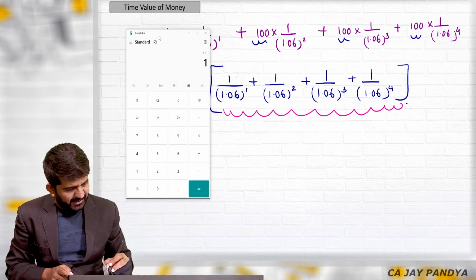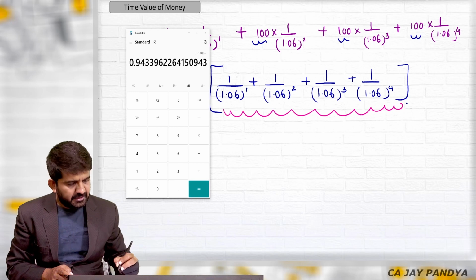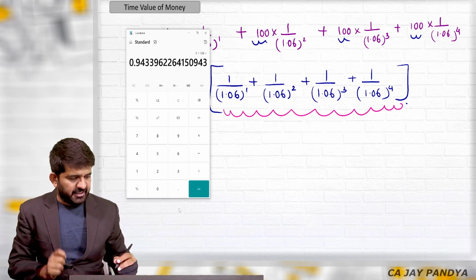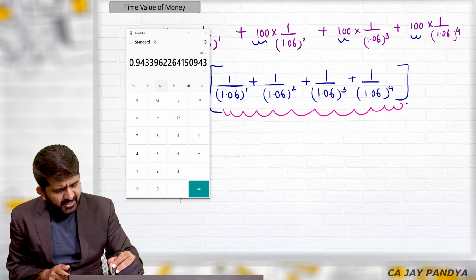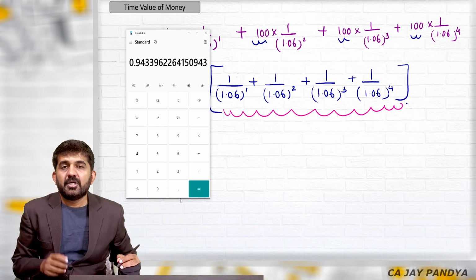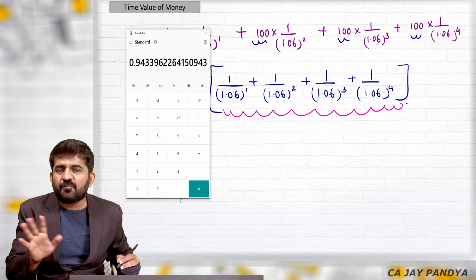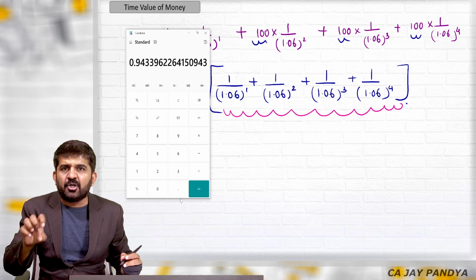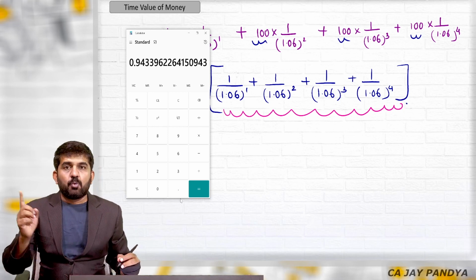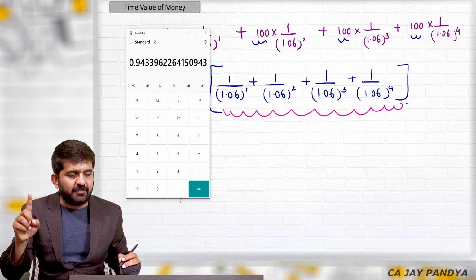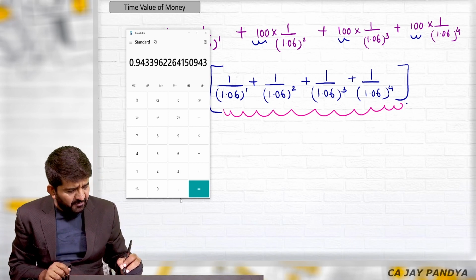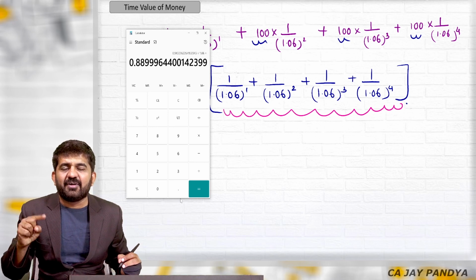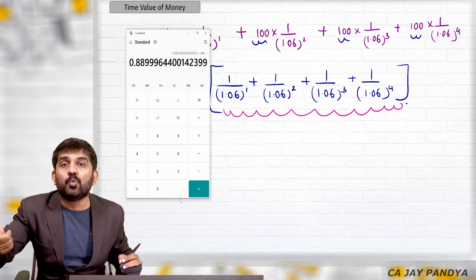1 divided by 1.06. This is my first answer. I am putting it in M plus. See, when you press M plus, your functions are not affected. It will just add what is written on the screen in memory. So what was your last function? 1 divided by 1.06. Now if you press is equal to, you will get 1 divided by 1.06 raised to 2.